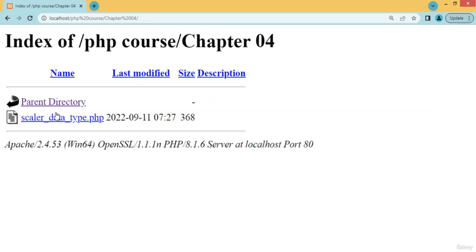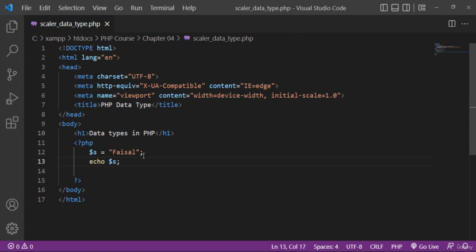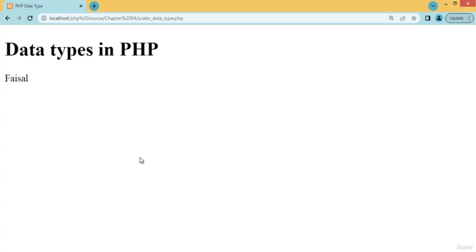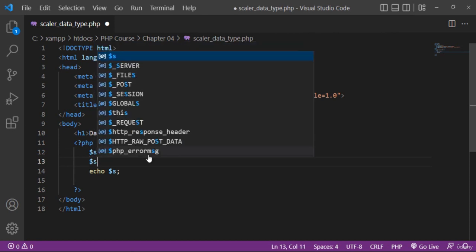This is chapter 4. This file parcel is displaying here. You can also use single quotation. You will get the same result when you use a single quotation. Refresh, the same result you are getting.